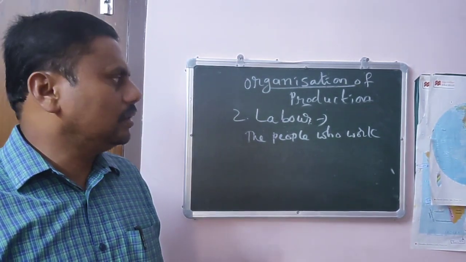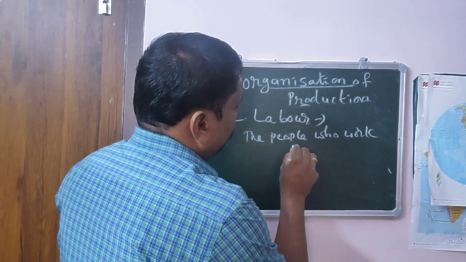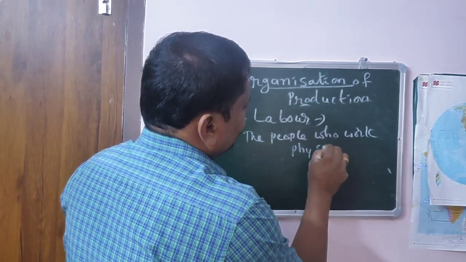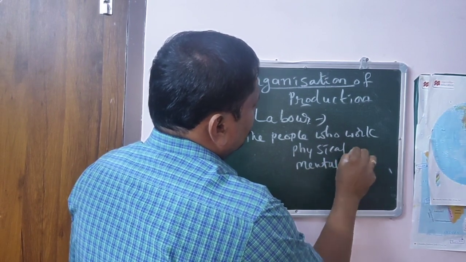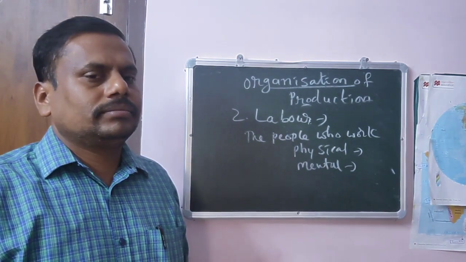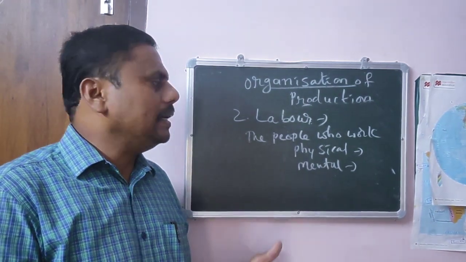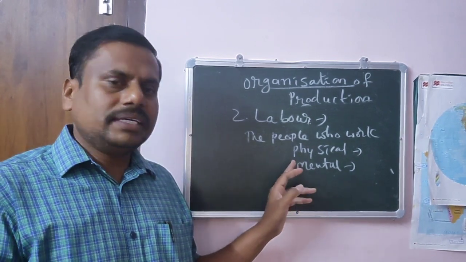How will that work be? That work is either physical work or mental work. The work which is done to earn income is called labor. That labor may be physical or mental.